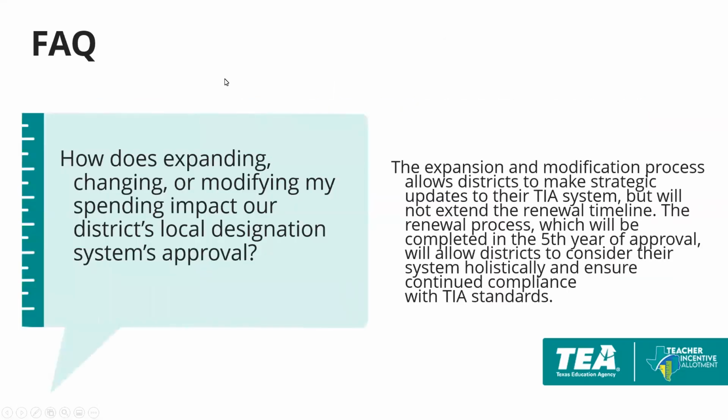Some of you may be wondering how expansions, changes, or modifications will impact a district's local designation system approval. This will not impact a district's local designation system approval, and it will not extend the renewal timeline. The renewal process, which will be completed in the 5th year of approval, will allow districts to consider their system holistically and ensure continued compliance with TIA standards. More information about the renewal process will be available later this year.